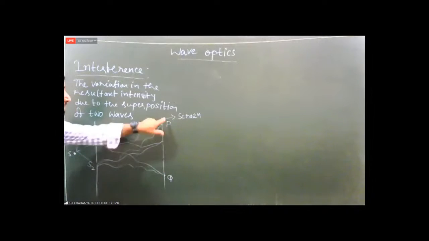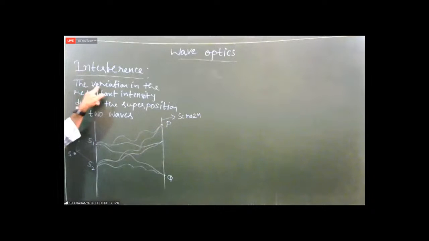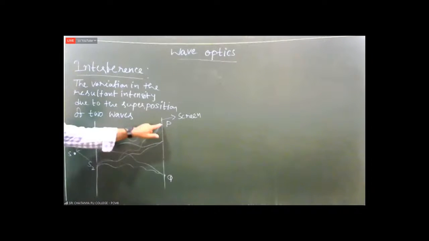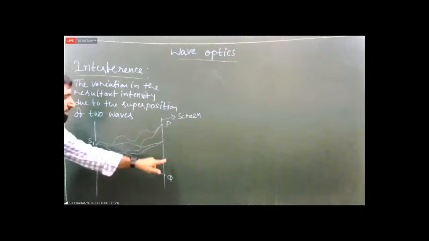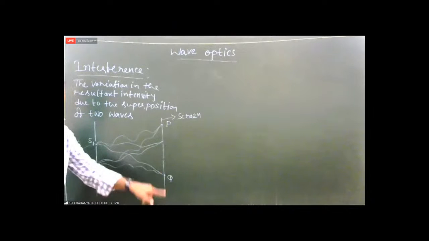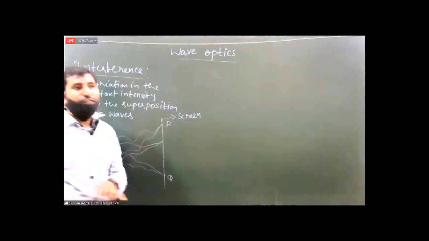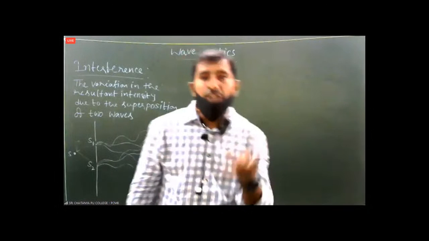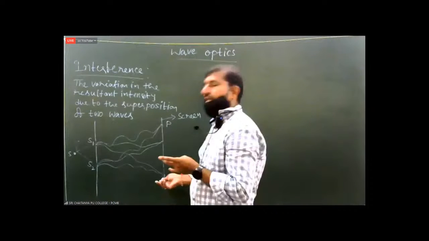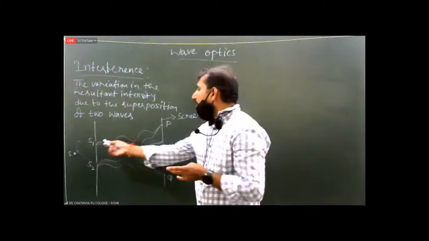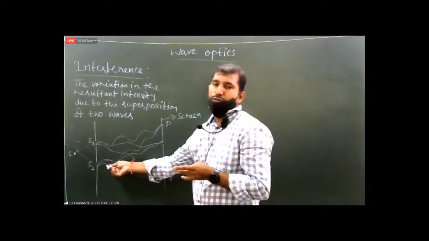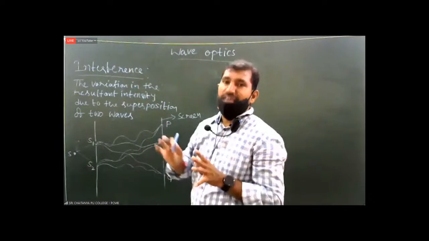darkness. That means what? Intensity varies, variation, changes, brightness, darkness. This formation of brightness and darkness on the screen due to the combination of two waves is called interference.